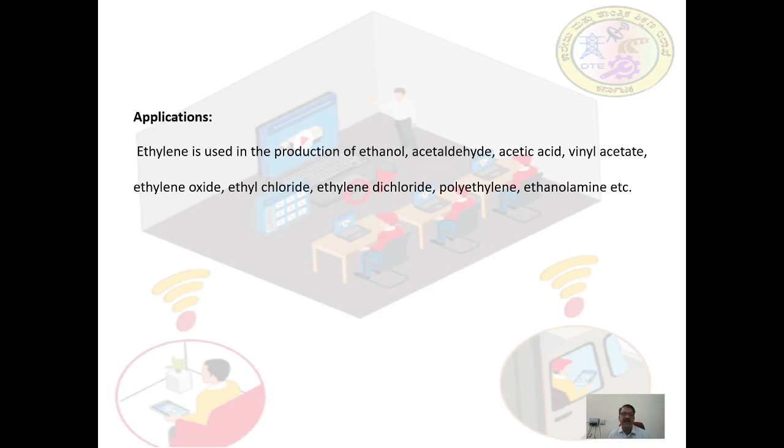Ethylene is used in the production of ethanol, acetaldehyde, acetic acid, vinyl acetate, ethylene oxide, ethylene chloride, ethylene dichloride, polyethylene, ethanolamine, and so on. Right, so these are the applications of ethylene. Ethylene is obtained by thermal pyrolysis of hydrocarbon, usually naphtha.